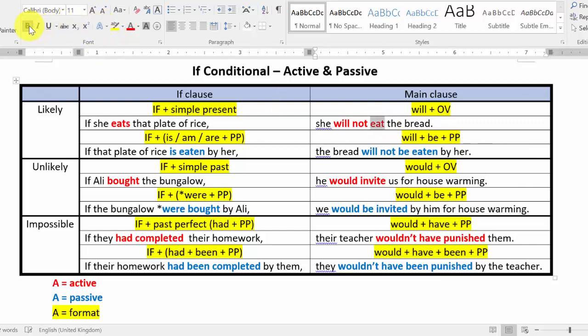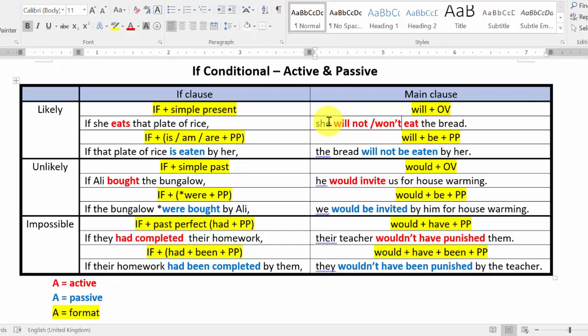She will not eat: will plus original verb. If you have not, then add not after will. It can also become won't. She won't eat the bread. So, simple present tense and will original verb. This is likely to happen. If she eats that plate of rice, she's already full, so she will not eat the bread anymore. Likely to happen, right? Possible to happen.